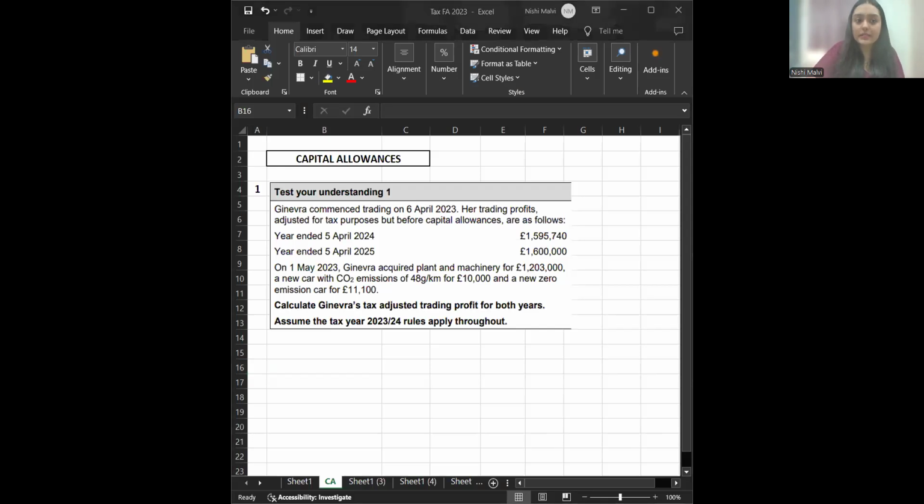So we will start with your test your understanding 1. Guys, one more thing. Whenever you start studying tax paper, it's okay if you make handwritten notes for the rules, it's fine. But whenever you're practicing questions, please try to practice on your Excel sheet, because I get many students who, whenever they give any paper, like even ATX and TX,